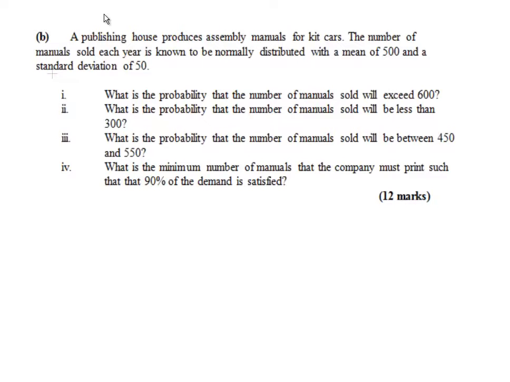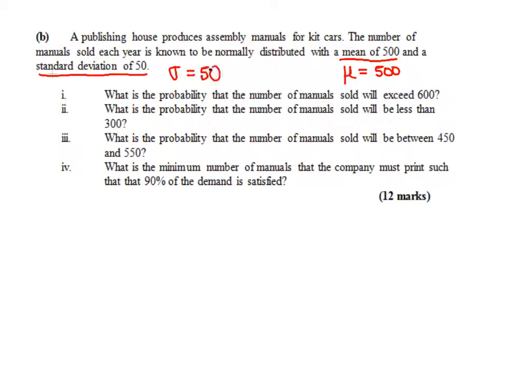In this presentation, we're going to look at the normal distribution. So this is question 1B from the 2011 Business Statistics paper. A publishing house produces assembly manuals for kit cars. The number of manuals sold each year is known to be normally distributed with a mean of 500 and a standard deviation of 50. Immediately what we're going to do is pick out that piece of information there. Mu equals 500 and the standard deviation, sigma, is equal to 50.